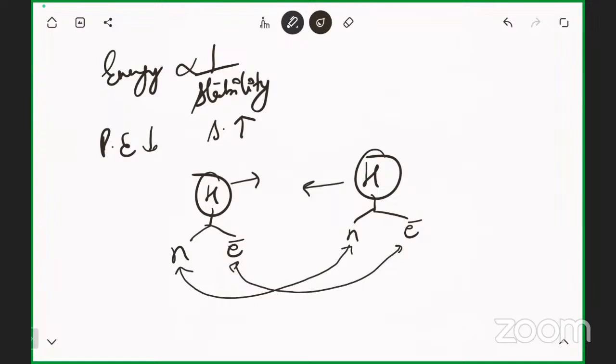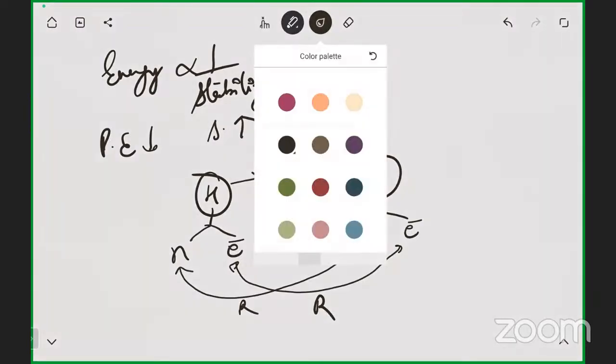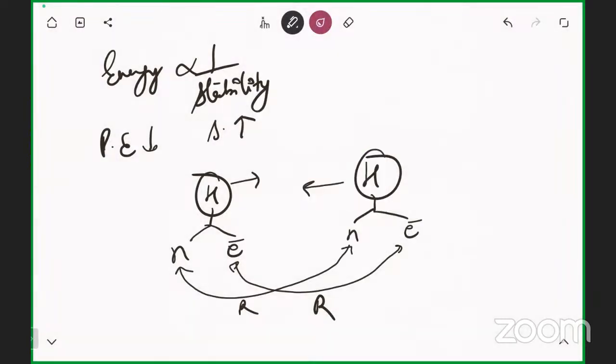The nucleus has positive charge and electrons have negative charge. So the same charges will start repelling each other. This is a sort of repulsive force. But the electron of hydrogen A will get attracted by the nucleus of hydrogen B. This is the attractive force. The same goes with this hydrogen, it will attract its own electron also. This is attraction force.